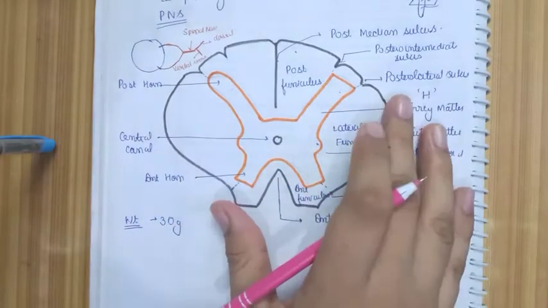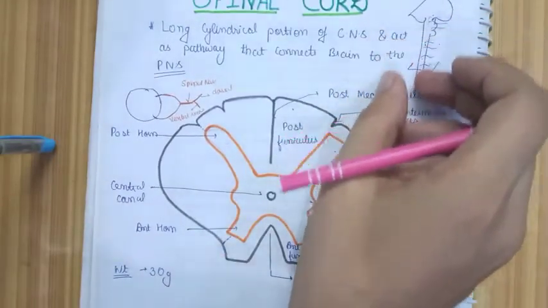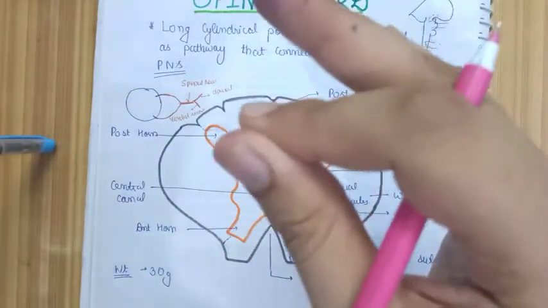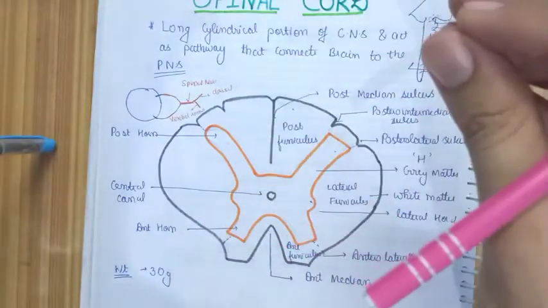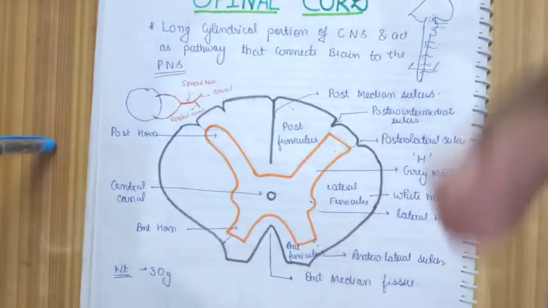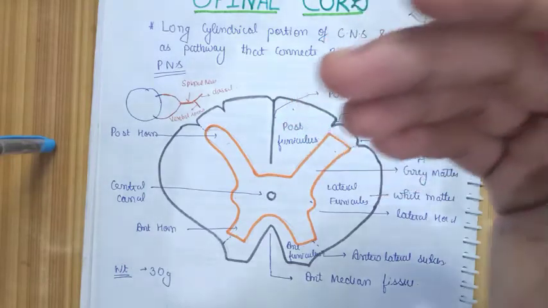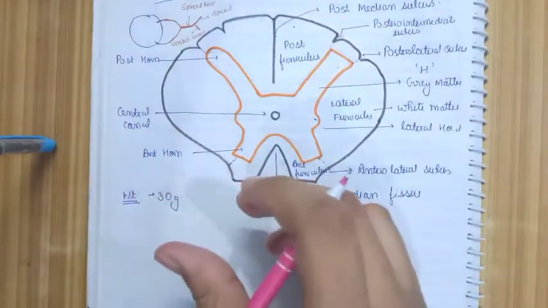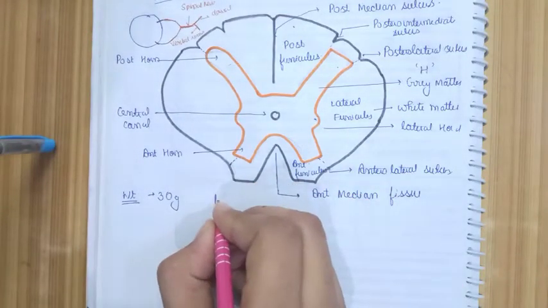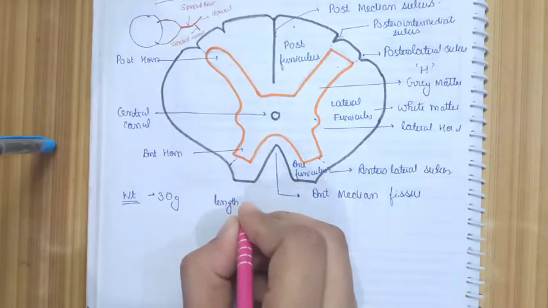And what about its length? As I told you, it is a cylindrical structure, so length is very important. I will tell you in a later part of the playlist why the length of the spinal cord is very important as compared to the length of the vertebral canal. All these things we'll be discussing later. So the weight is around 30 grams and the length differs in males and females.